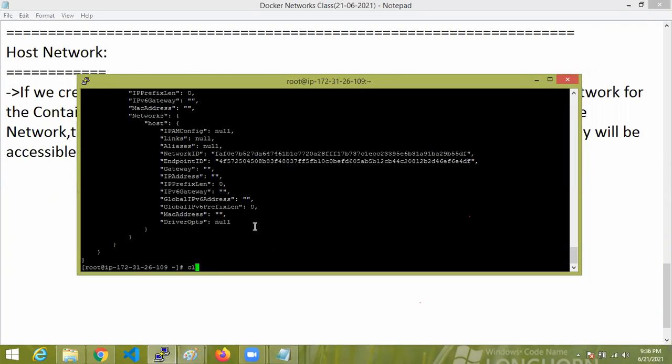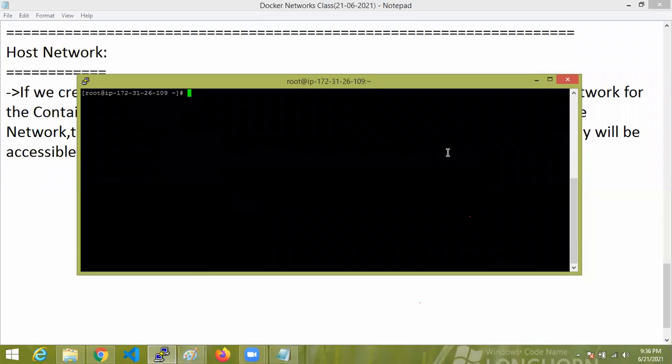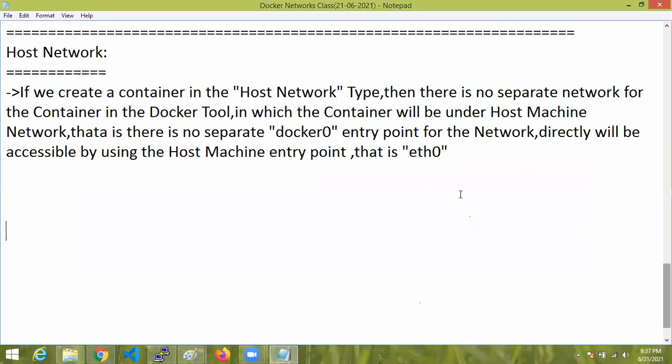Okay, like this, host only we cannot use much, and mostly we are going to use the bridge type of network. But for example, I will show you here how to create this.